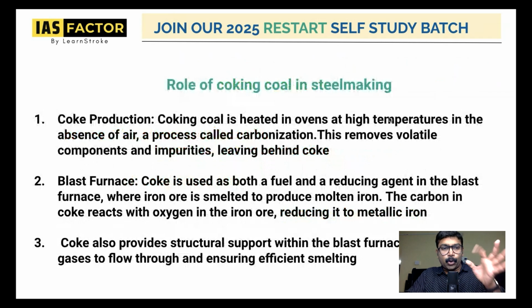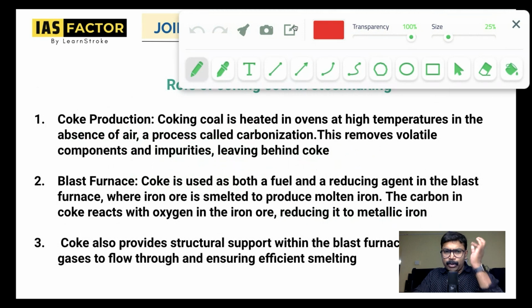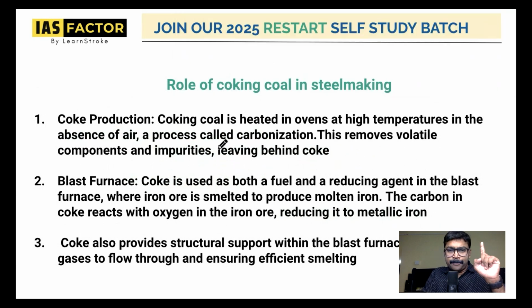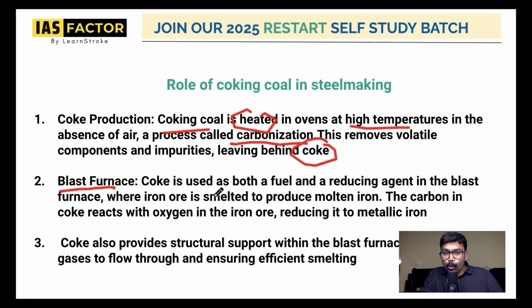And why is this coking coal used in steel production? Knowing this is also very important. You can remember three important points. Number one, coke production. There is a process in steel making called carbonization, because coking coal is heated at very high temperature in the absence of air. So what remains is coke. And in the blast furnace, the coke is used both as a fuel and a reducing agent. So please remember, it is used in coke production, and it is also used in the blast furnace.